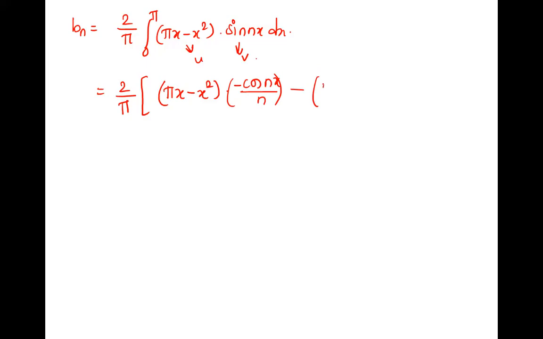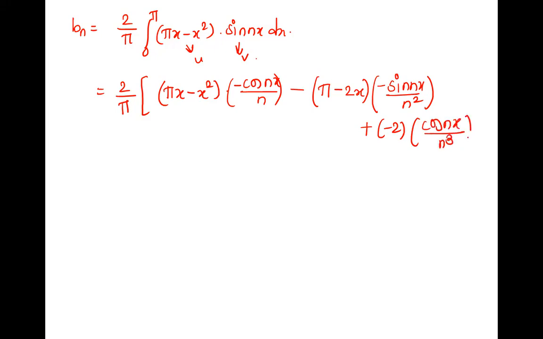Pi x derivative is pi, x square derivative is minus 2x, right, into integration of this, minus sin nx upon n square. Correct. Then plus derivative of this, minus 2, minus 2, right? Integration of this, cos nx upon n cube. Minus of minus cos becomes plus.